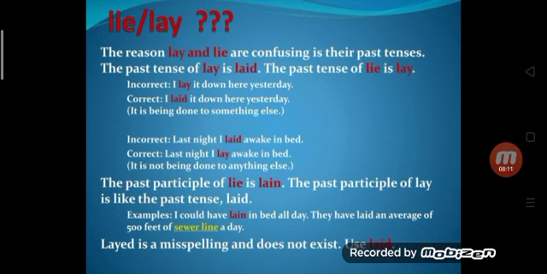So the correct answer will be I laid it down here yesterday, because the past tense of lay is laid, and here yesterday is there, so you have to use the second form of the verb. So you will use the second form of lay, laid.